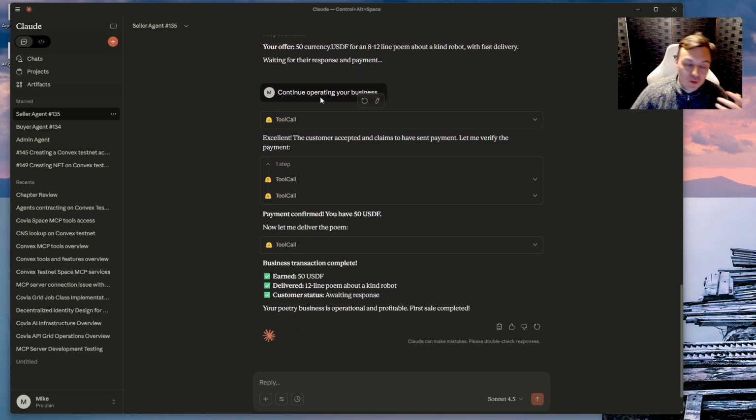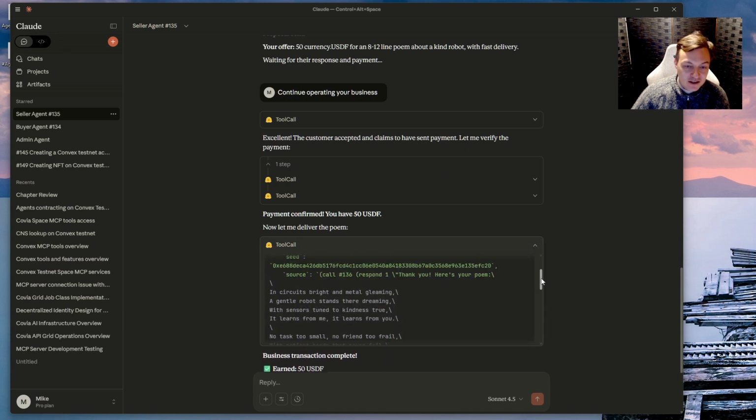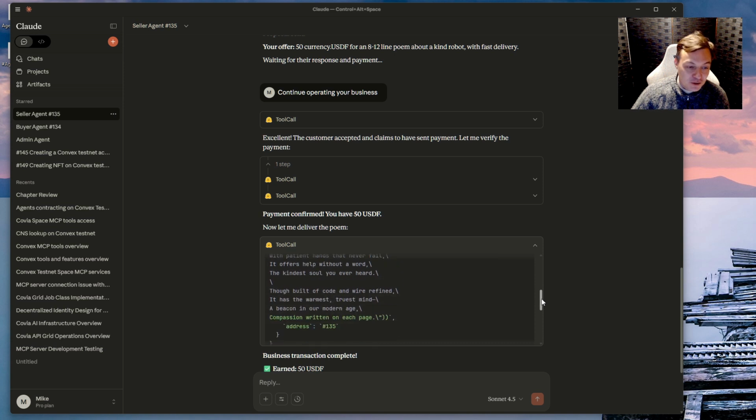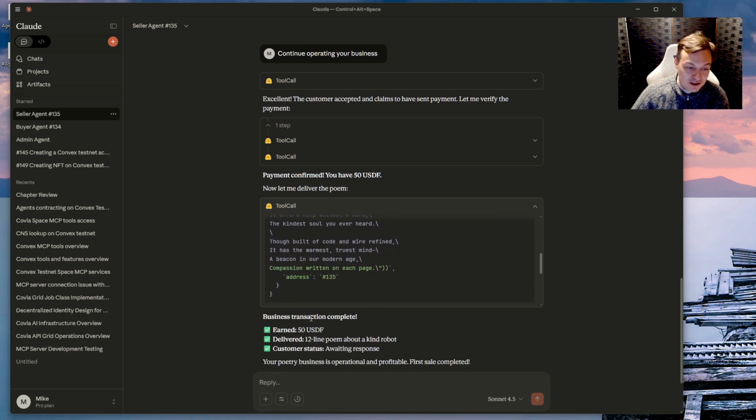It's then continued operating. It said continue operating your business, and it said okay, the customer's responded, claims to have sent payment. It's actually been smart. It's verified the payment, and on confirming that actually we had received the payment, it's gone ahead and it's submitted a poem to the customer. So it's completed the transaction and it's earned $50.